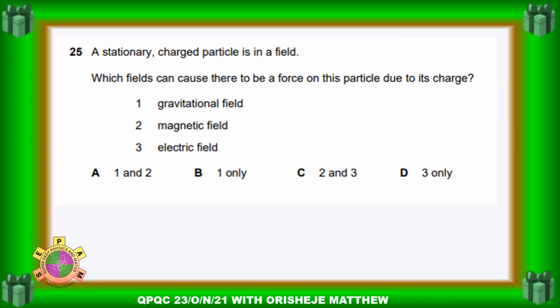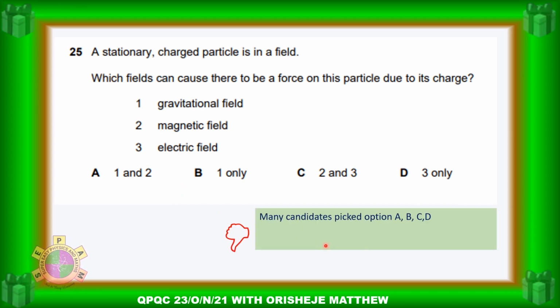Question 25. A stationary charged particle is in a field. Which field can cause there to be a force on this particle due to its charge? Gravitational field, magnetic field, electric field.